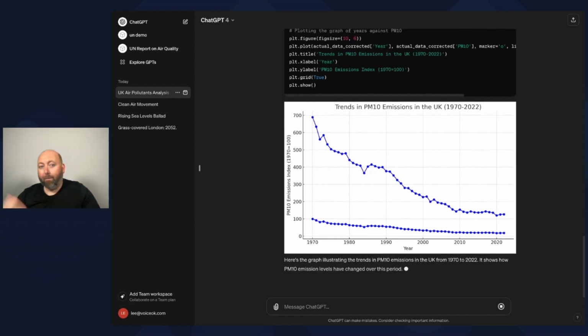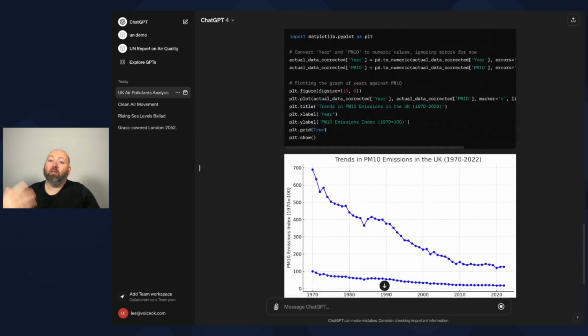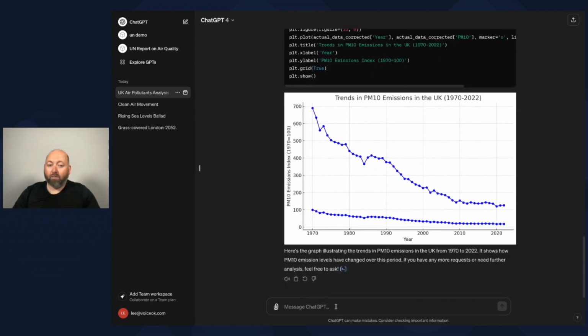I can then download that and embed it into something. I can take the script and give it to someone if I wish it to be animated, or I could do an aspect of this myself. So then I could say, create me a web page of this graph that I can interact with.